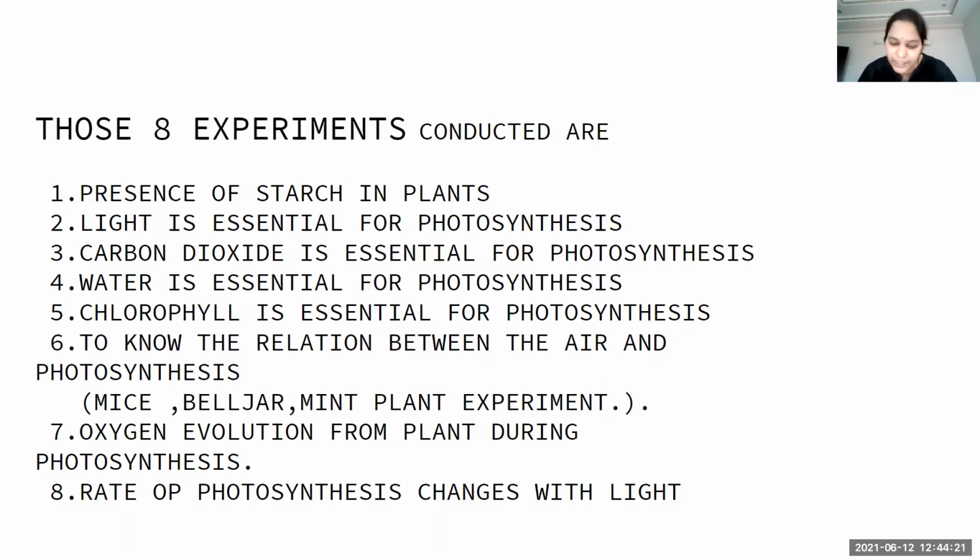So when he conducted the experiment by taking a Hydrilla plant, keeping it in a beaker with a funnel placed upside down, and a test tube taken such that water level is lower than the beaker level, then later when the experiment is conducted, the level in the beaker increases, and the level in the test tube decreases due to the presence of oxygen molecules released by the plant during photosynthesis.